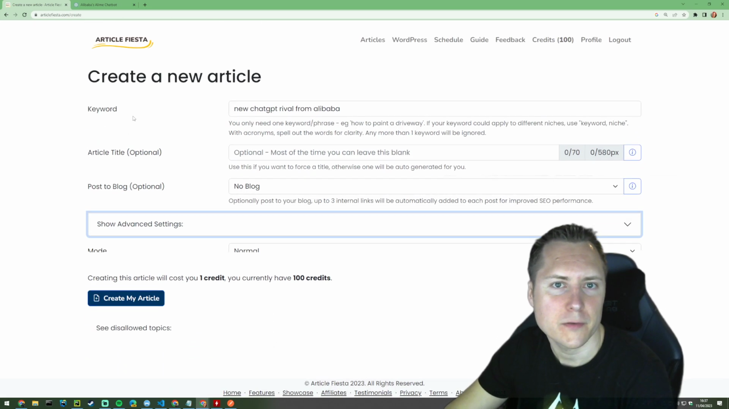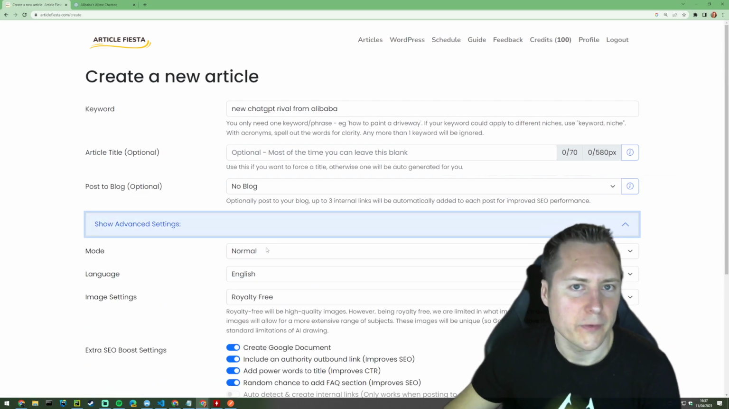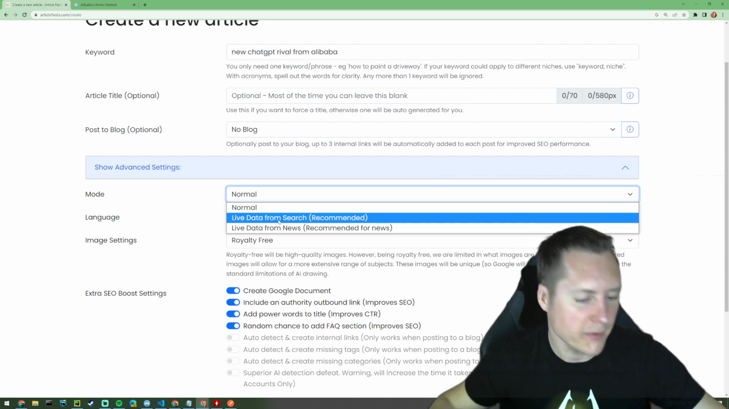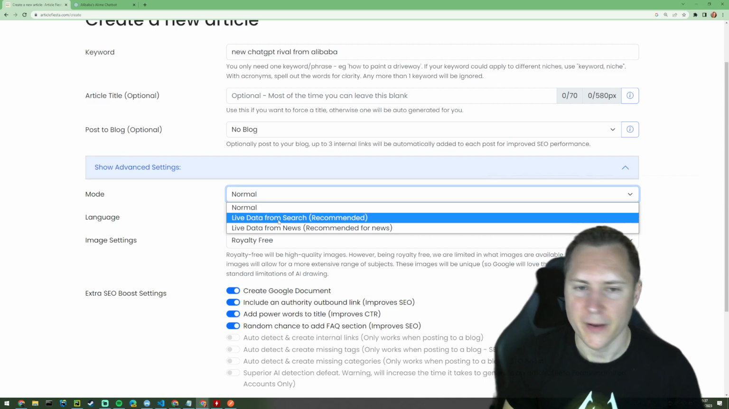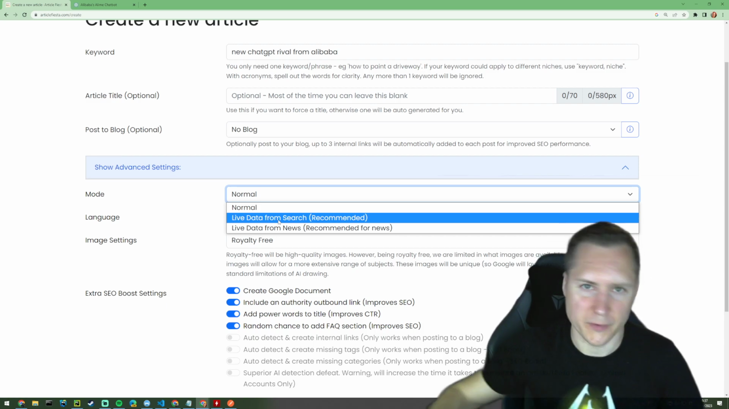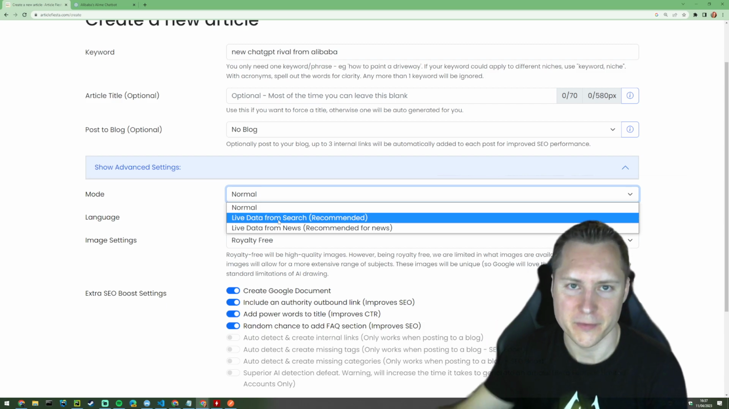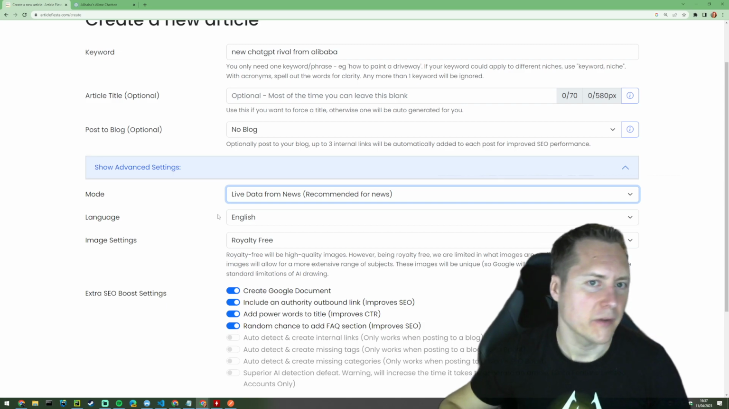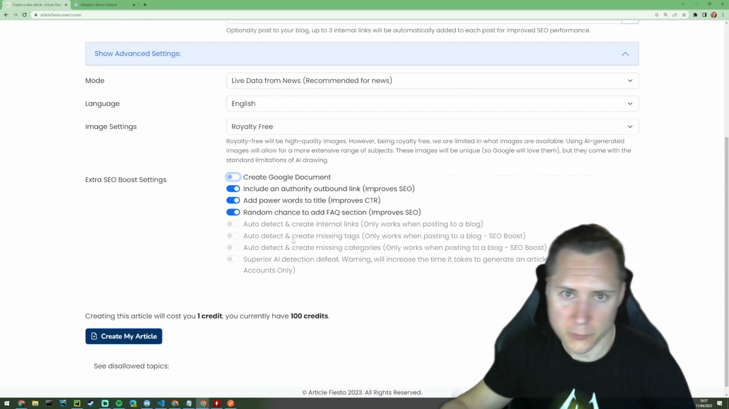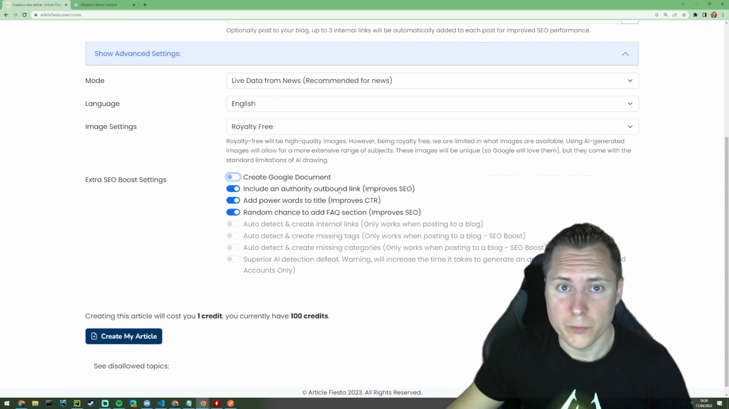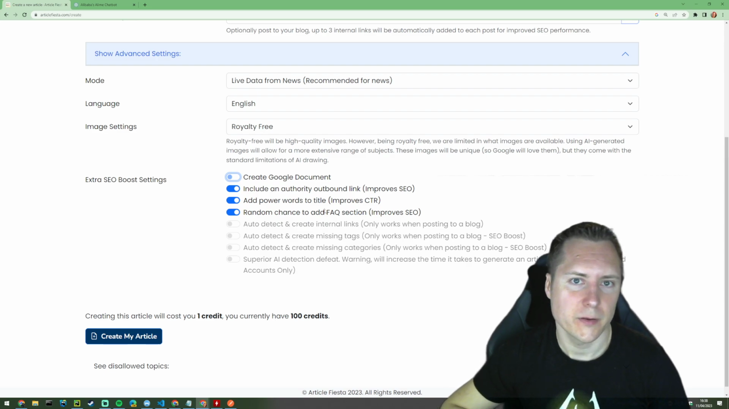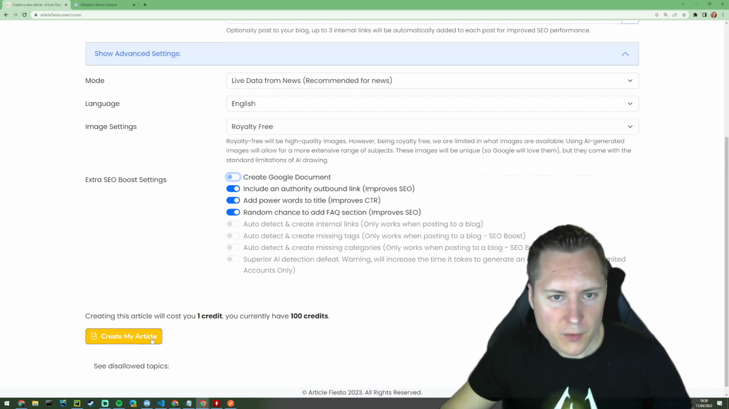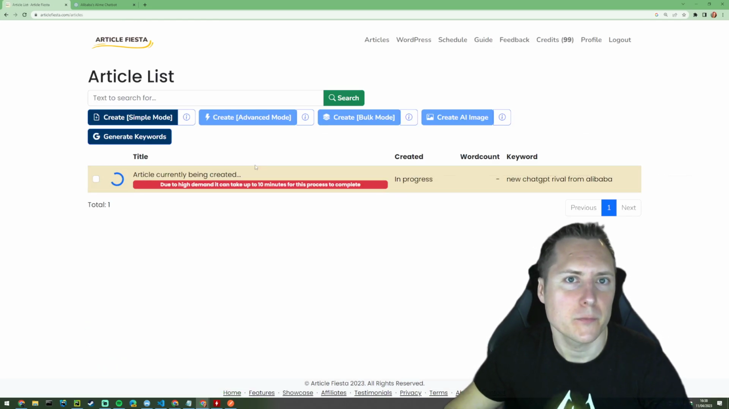So now in the advanced settings, so this cool button here, we've got this mode option. In here, we've got the choice of live data for search or live data from news. In this example, we're going to be using live data from news because, I mean, the story only came out 5 hours ago, so it's going to be all over the news, and it's the best place to get it. I'm going to stick with royalty-free images. I'm not going to bother with a Google document, and I want the outbound links. I'll keep the power word, and I will keep the FAQ section as well. So I will click that. That will start making in the background.